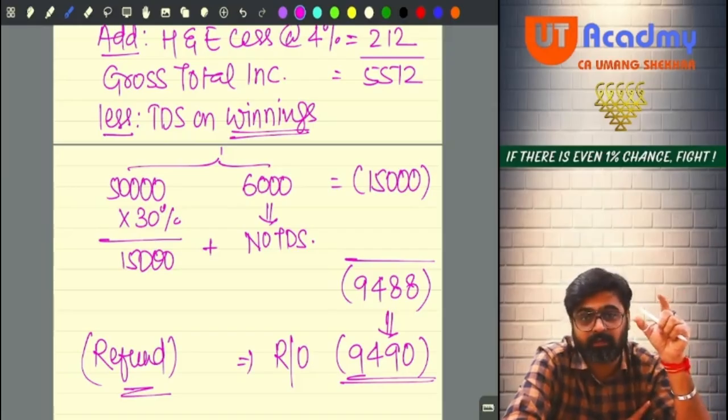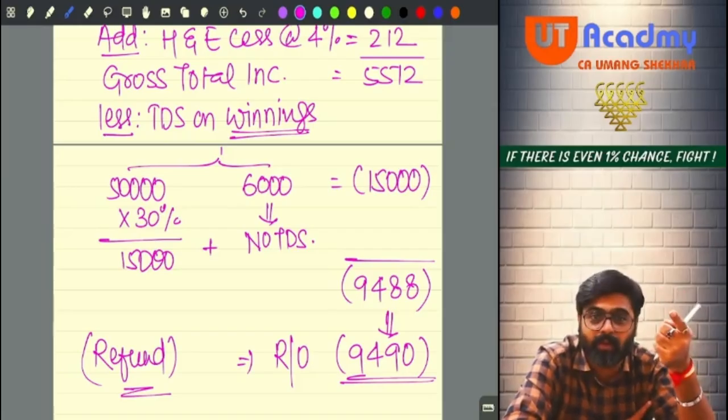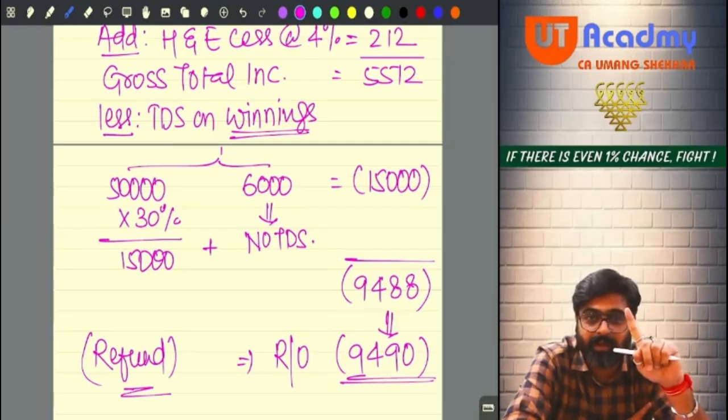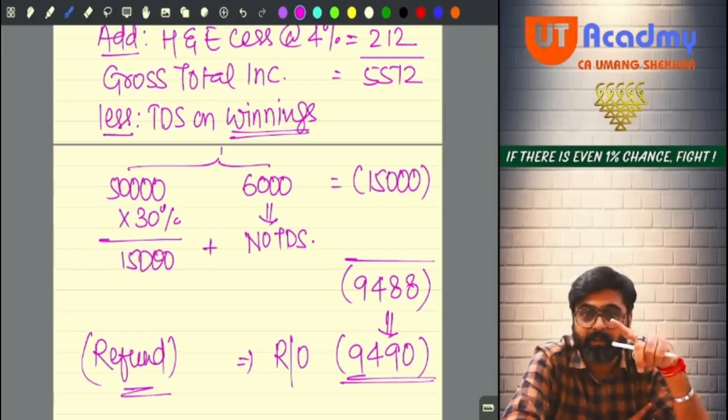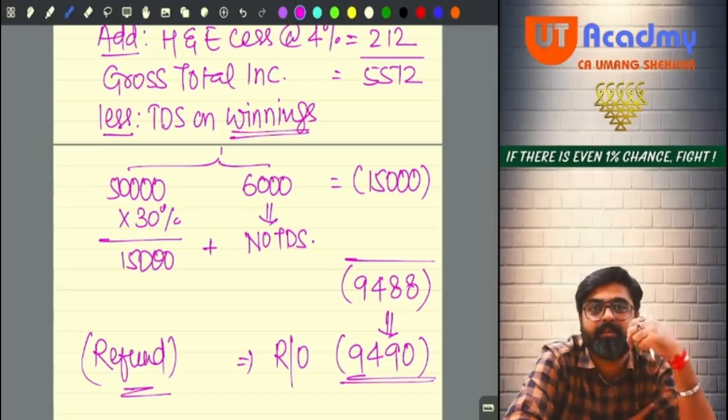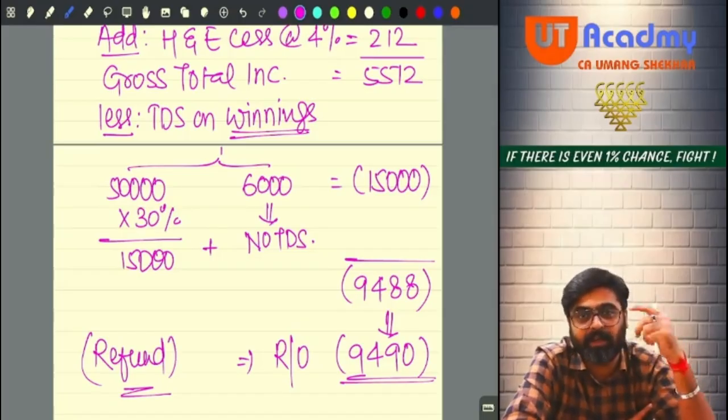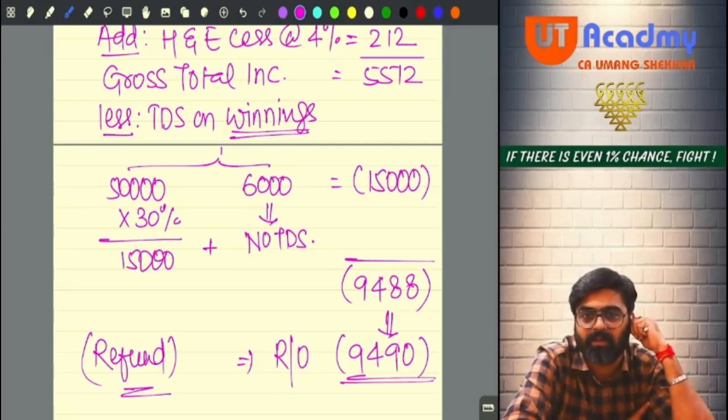If that 56,000 entirely would have been given together, as one winnings, then on that entire 56,000 the TDS would have been deducted. But see, in the question 50,000 is separately given, 6,000 is separately given. Two separate winnings are there. On one winnings the TDS would have been deducted and on the second winnings the TDS would not have been deducted. Yes or no? Getting my point?